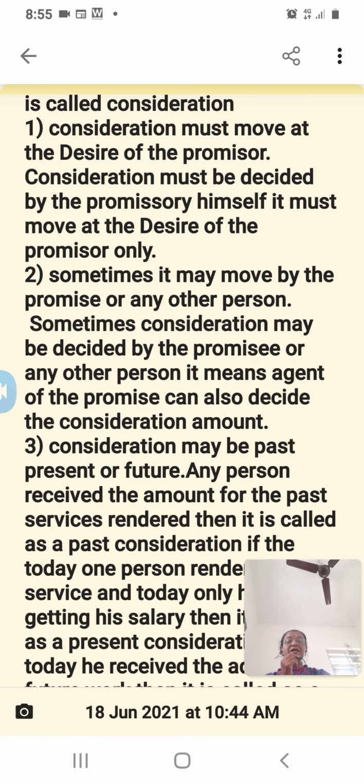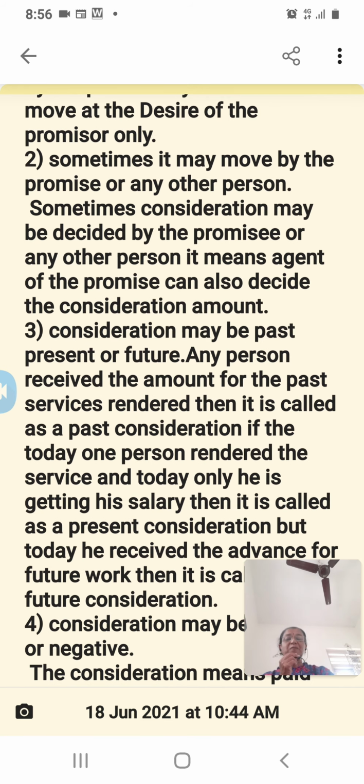Then second one is sometimes it may move from the promisee or any other person. Sometimes it cannot always be fixed by the promisor himself. Sometimes it may be decided by the promisee or any other person. Any other person means an agent of the promisee or an agent of the promisor, who can also decide it in a contract.